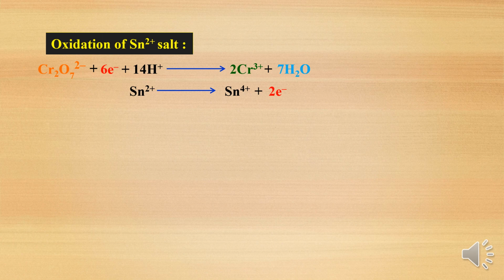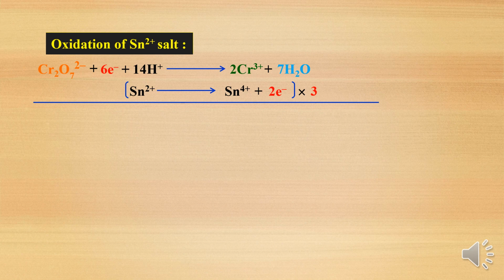is multiplied, the whole equation is multiplied with 3. Then you will get 6 electrons. So in oxidation there is a loss of 6 electrons, and in reduction there is a gain of 6 electrons, so the electrons are balanced. Then you can write the overall reaction.